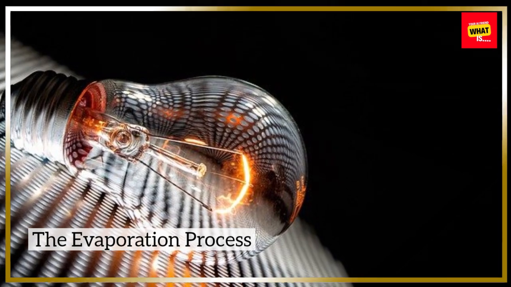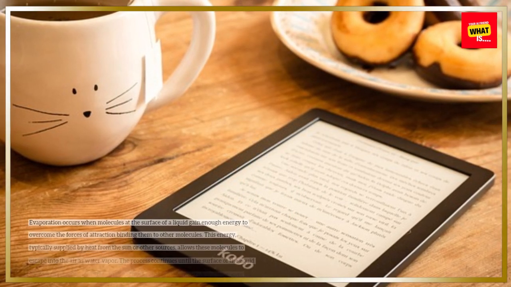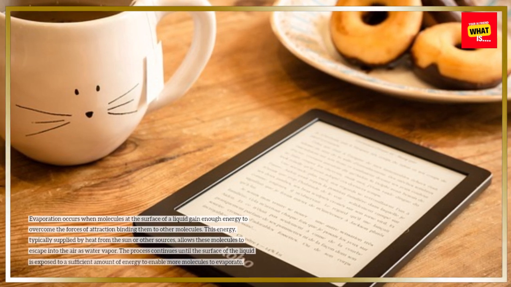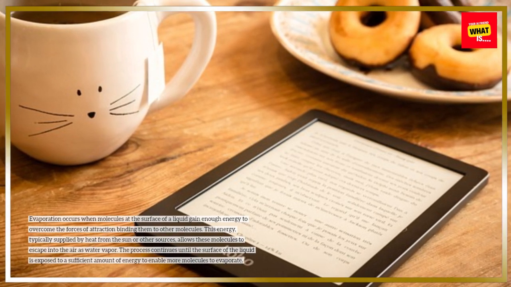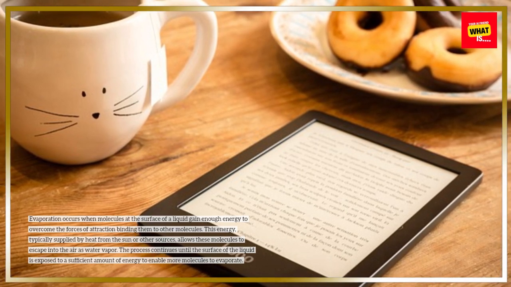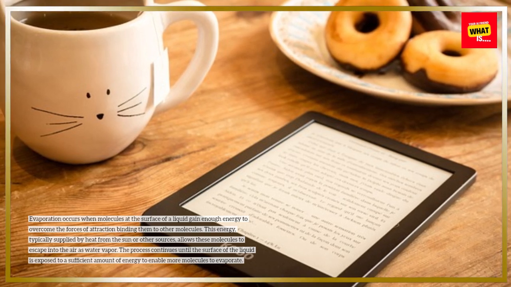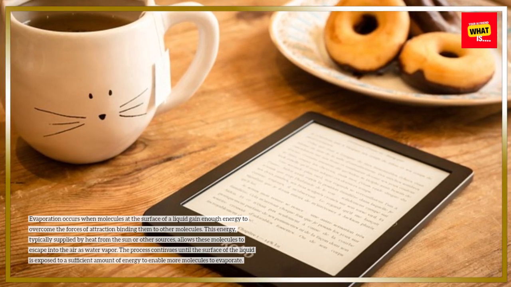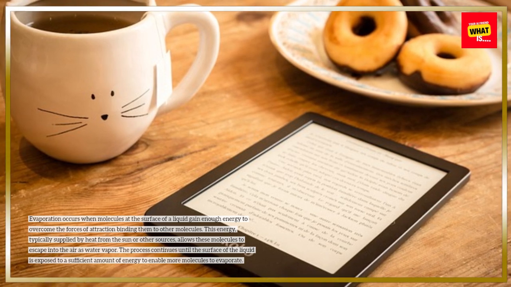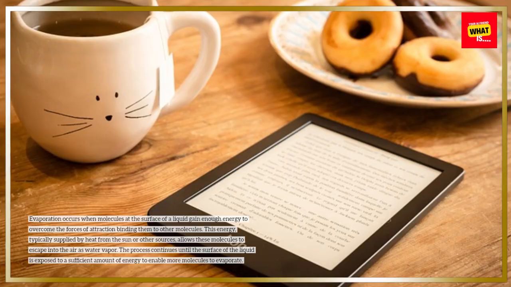The evaporation process. Evaporation occurs when molecules at the surface of a liquid gain enough energy to overcome the forces of attraction binding them to other molecules. This energy, typically supplied by heat from the sun or other sources, allows these molecules to escape into the air as water vapor. The process continues until the surface of the liquid is exposed to a sufficient amount of energy to enable more molecules to evaporate.